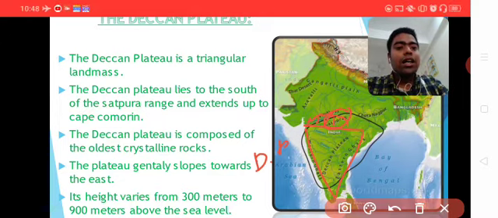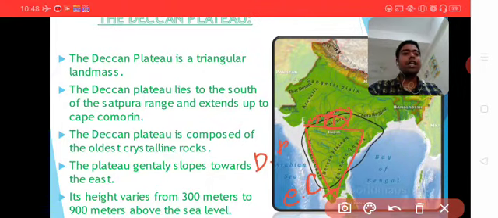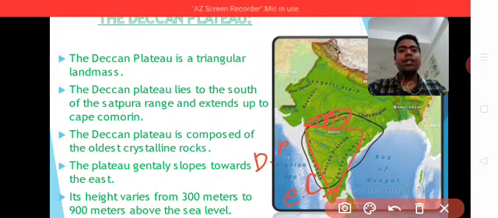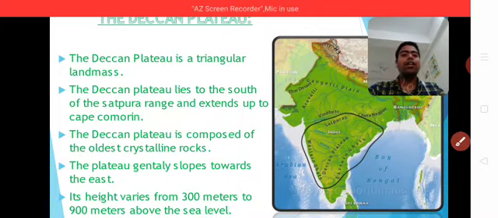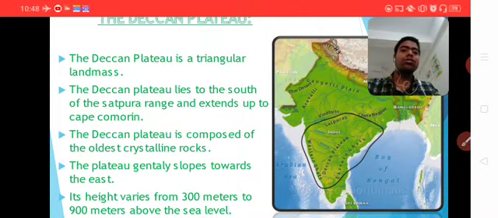The Deccan Plateau is composed of old crystalline rock, metamorphic and igneous.